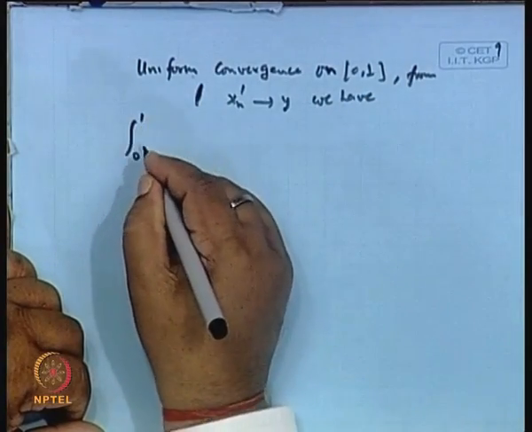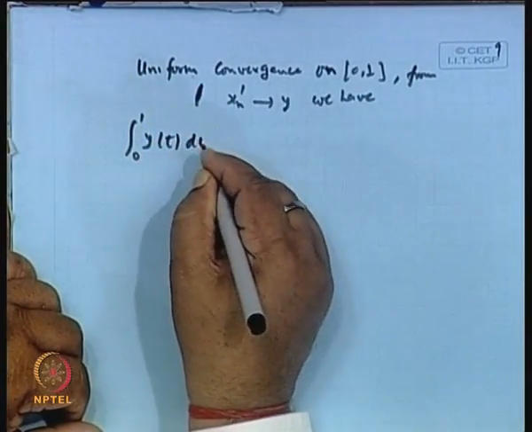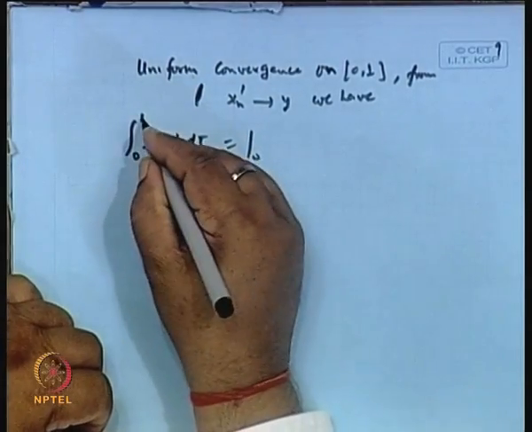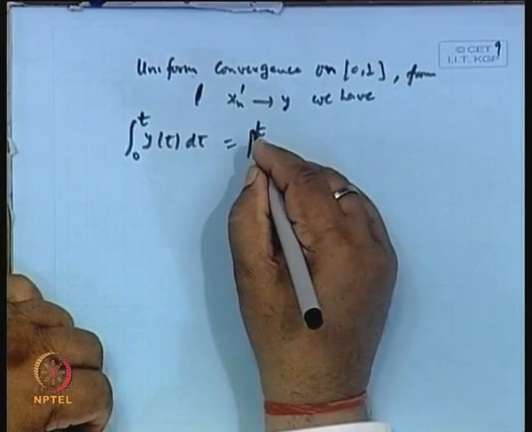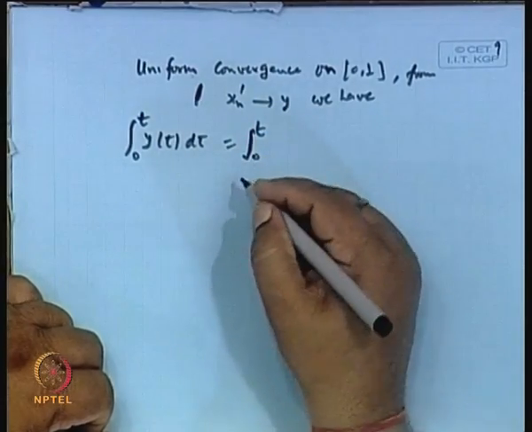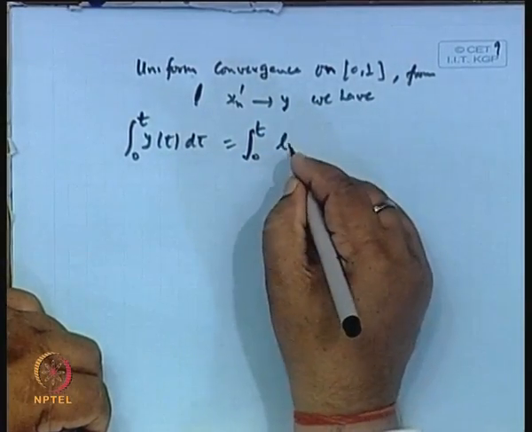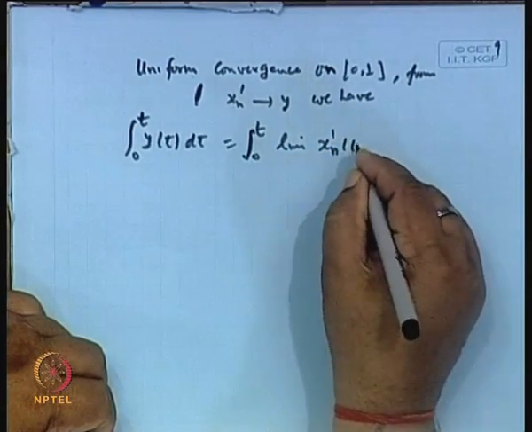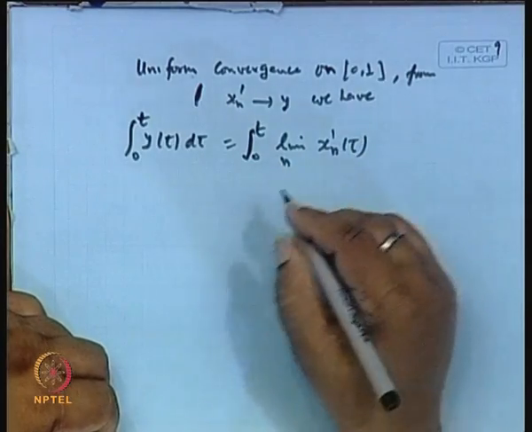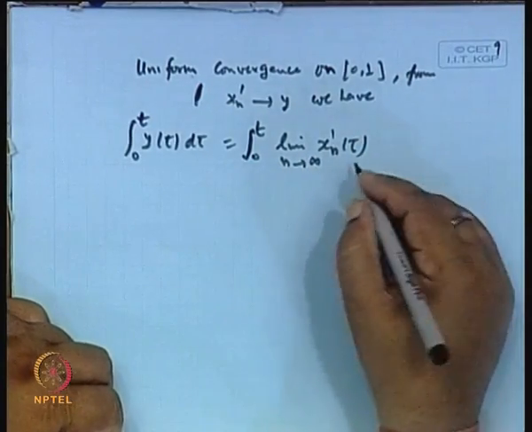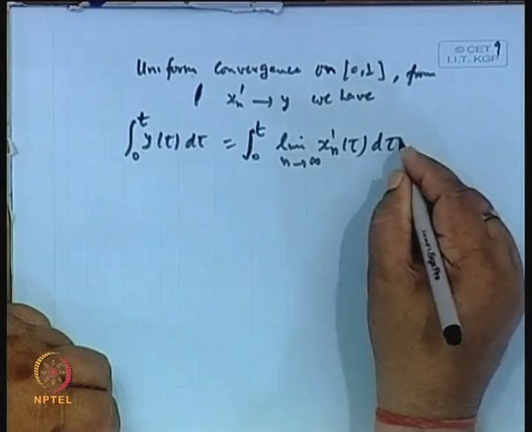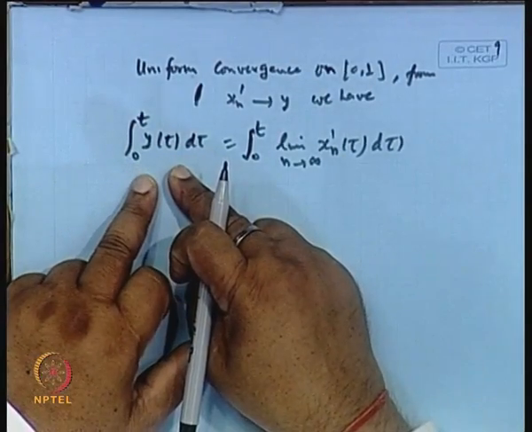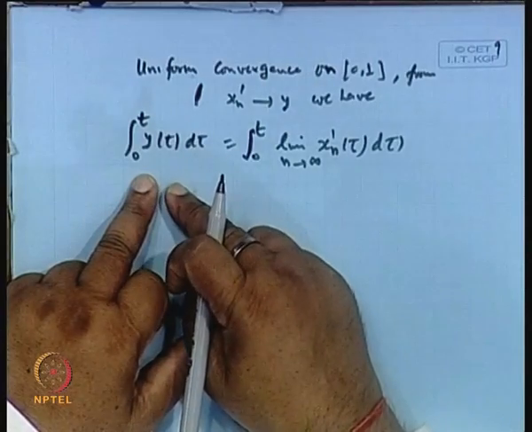the integral from 0 to t of y(tau) d tau is the limit, as n tends to infinity, of the integral from 0 to t of x_n prime(tau) d tau. This is just by definition, because in C[0,1] the norm can also be defined in terms of the integral.